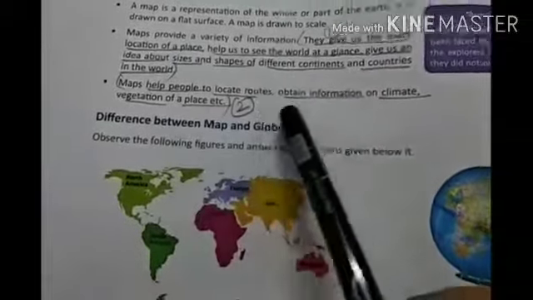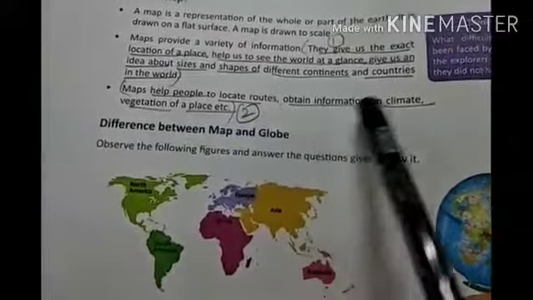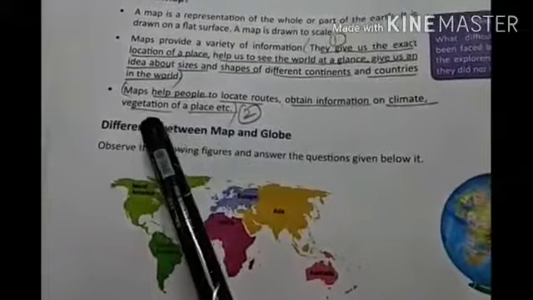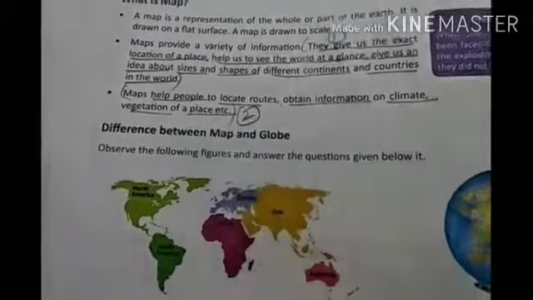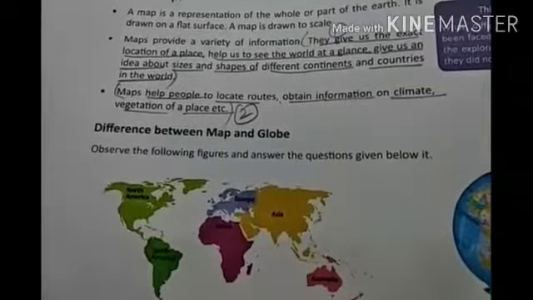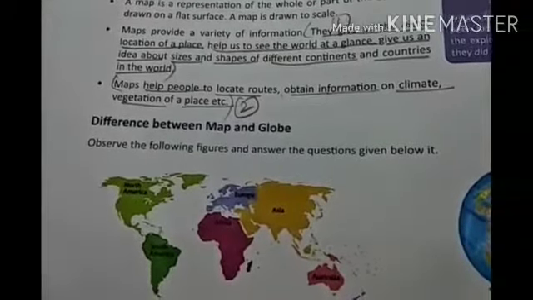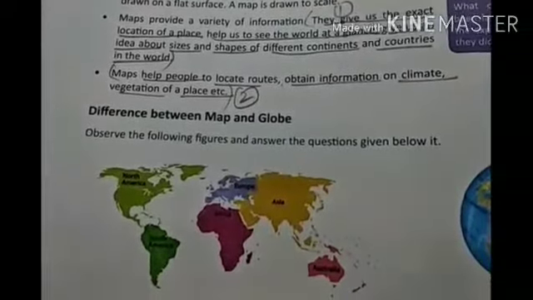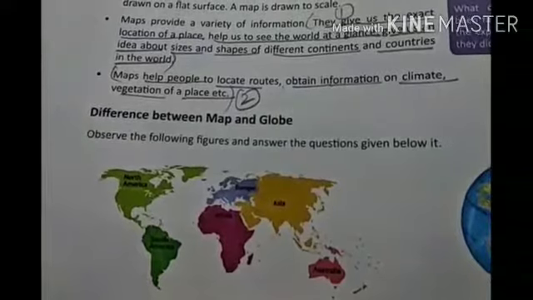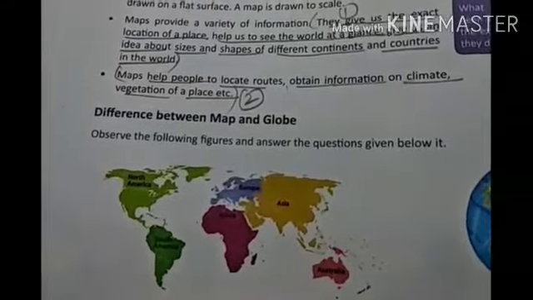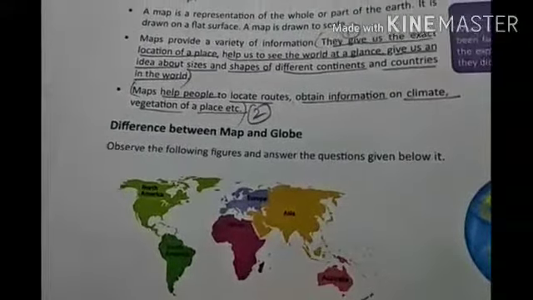Maps help people to locate routes, obtain information on climate, vegetation of a place, etc. Now, maps help us to locate routes also. We can obtain information from the maps, like on climate, vegetation of a place. So they are very, very helpful and useful to us.